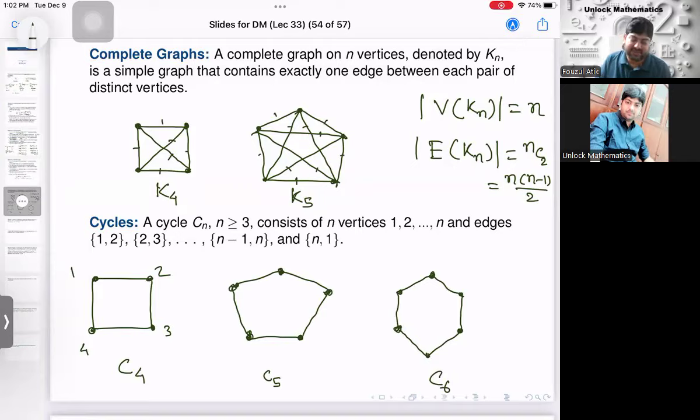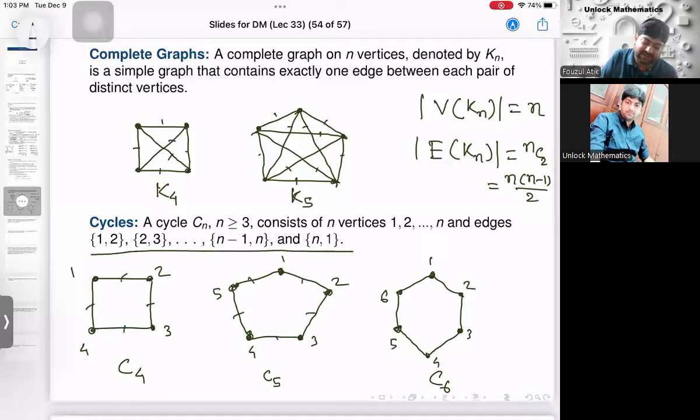Now, this is 1, 2, 3, 4, 5. This is 1, 2, 3, 4, 5, and 6. See the vertices. What are the edges? 1-2, 2-3, 3-4, and 4-1. Similarly, 1-2, 2-3, 3-4, 4-5, and 5-1. Therefore, in Cn, what are the edges? 1-2, 2-3, 3-4, up to (n-1)-n, and n-1. Right? So I hope this is clear.